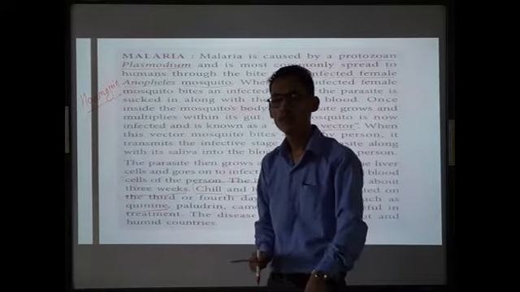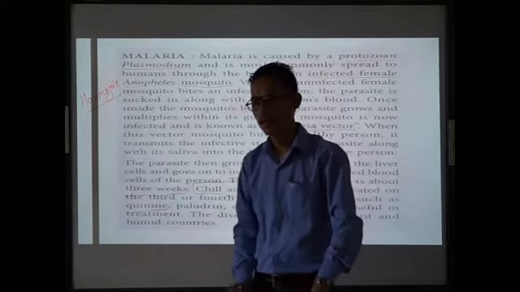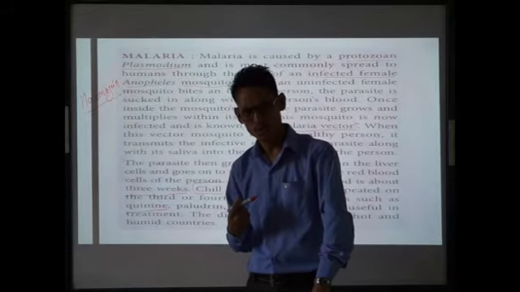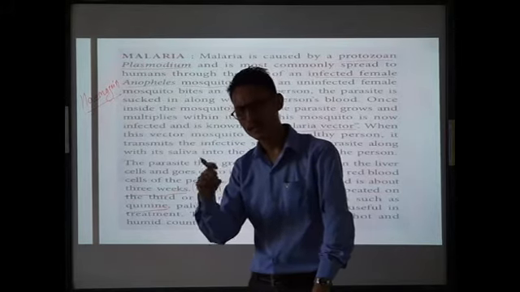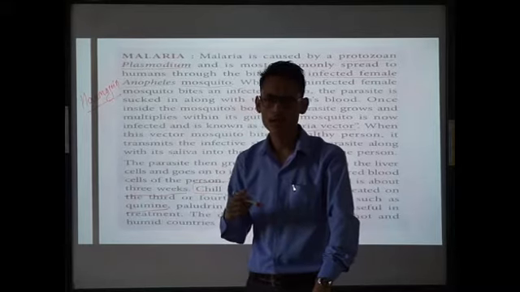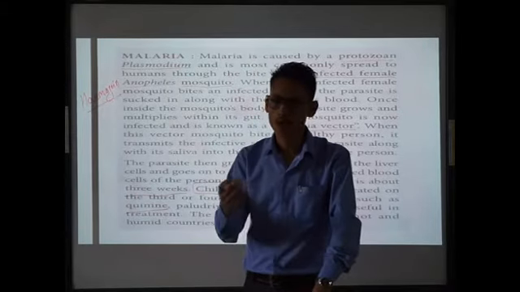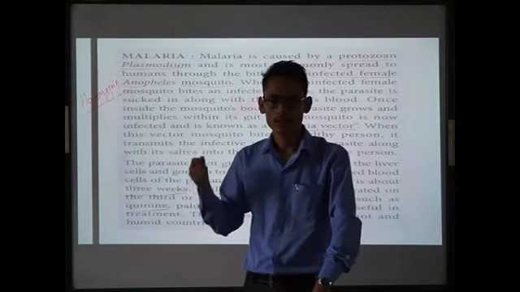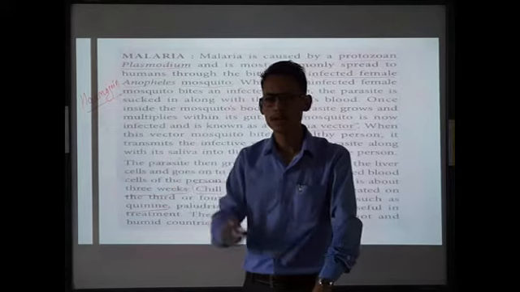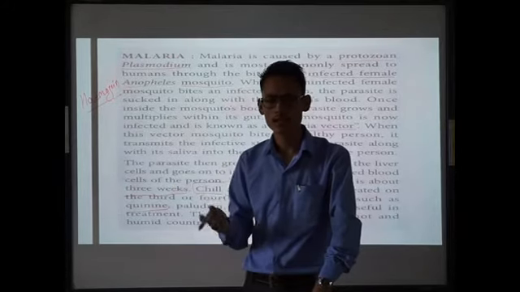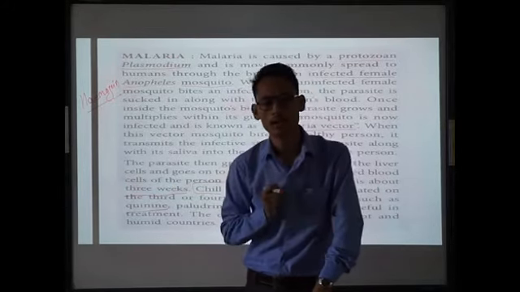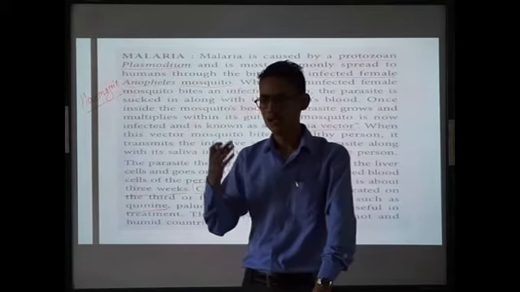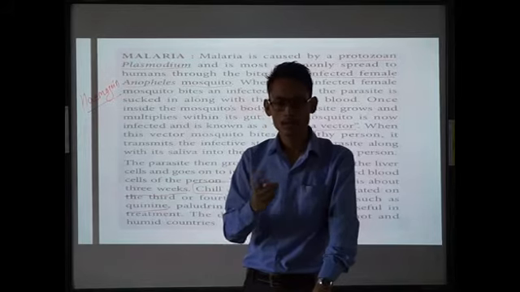So whenever an infected person is bitten by an Anopheles mosquito, along with the blood, the parasite enters the body of the mosquito where it will grow and multiply. So now the mosquito becomes infected and will act as a vector. Now that vector mosquito will bite a healthy individual. So along with the saliva, the parasite enters the body of a healthy individual, a healthy person. So within our body, the Plasmodium will enter the liver cells.